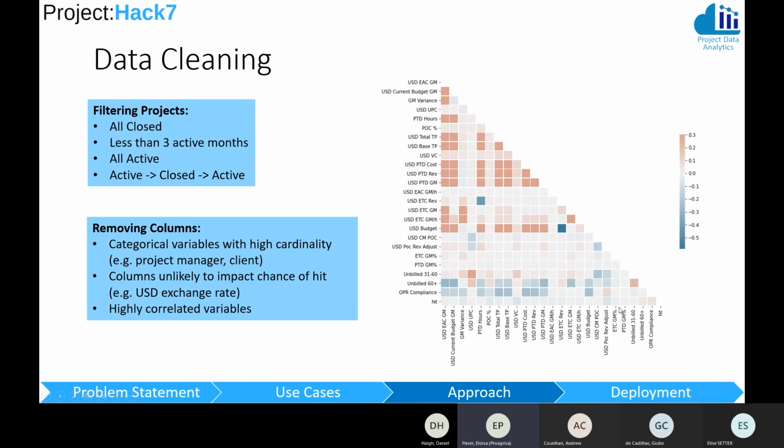So data cleaning, there are a lot of different projects, and for our algorithm, we only needed projects that were active and then closed, which meant we had to remove quite a few. And due to the nature of the algorithm, we needed to remove quite a few columns, and these included categorical variables with high cardinality, columns unlikely to impact the chance of hit, and highly correlated variables, which we chose based on the correlation graph you can see on the right-hand side.